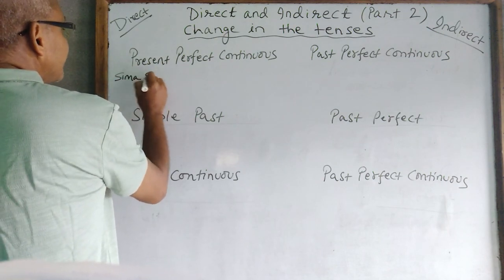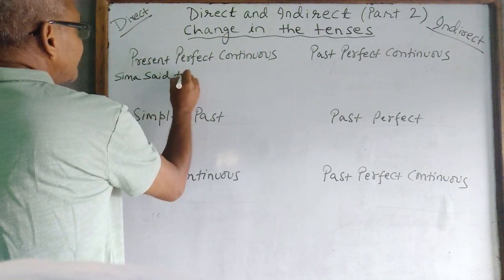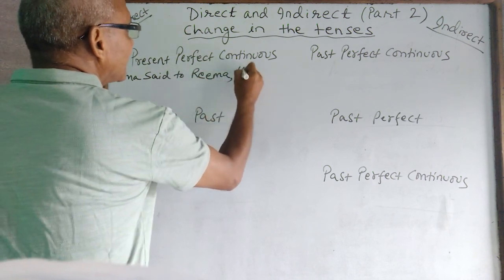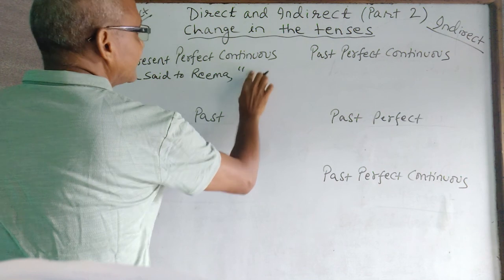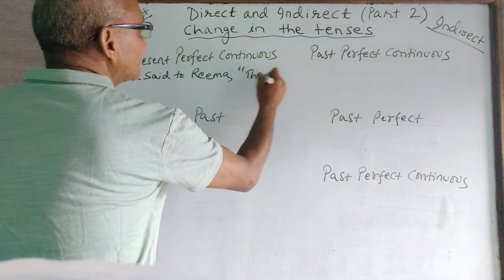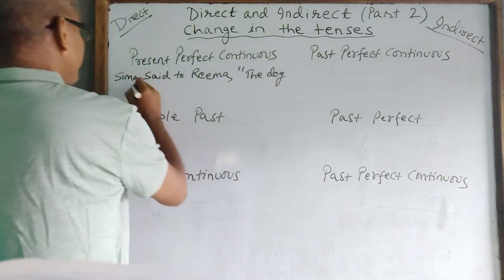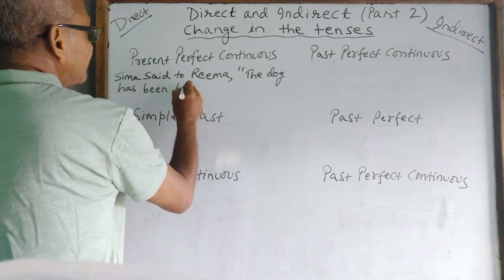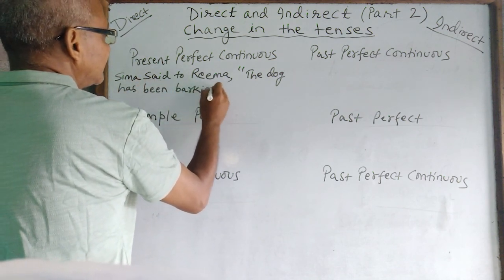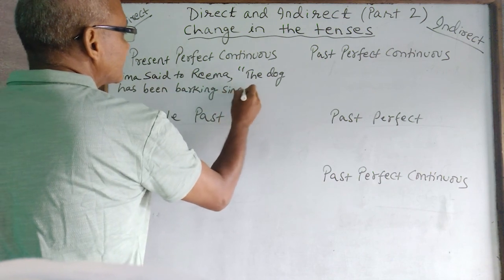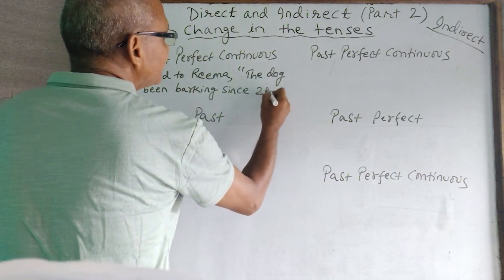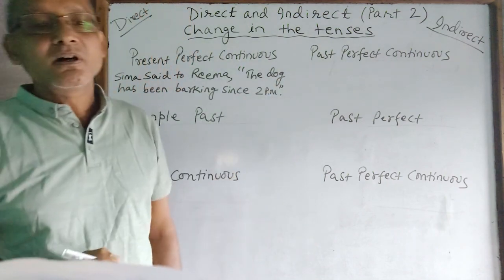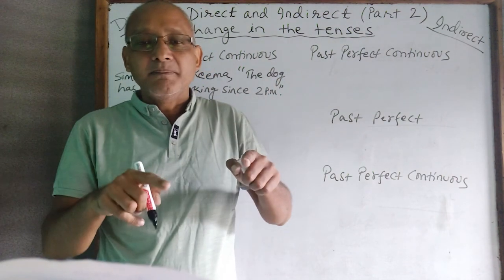Seema said to Rima, inverted comma starts, "The dog has been barking since 2 p.m." Inverted comma close.